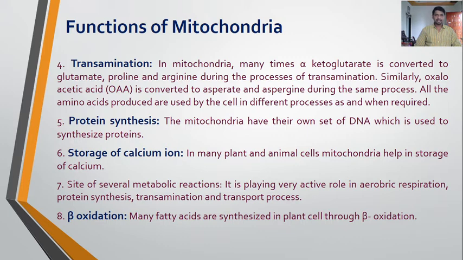Similarly, oxaloacetic acid is converted to aspartate and asparagine during the same process. So aspartate, asparagine, proline, arginine are the amino acids produced in the process of transamination in the mitochondria.